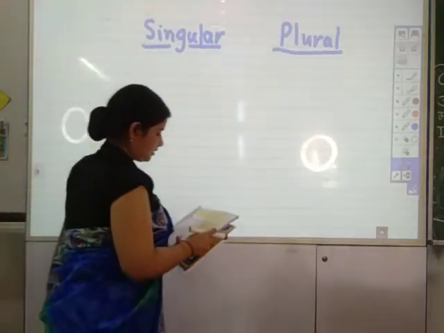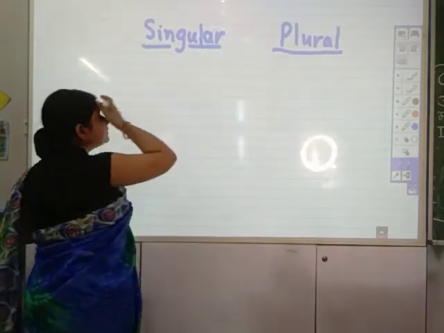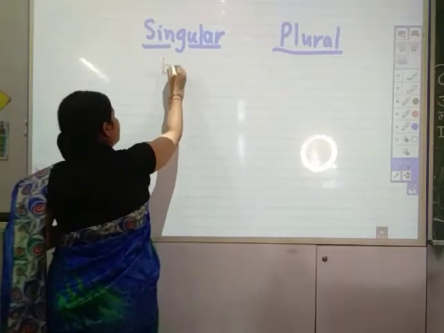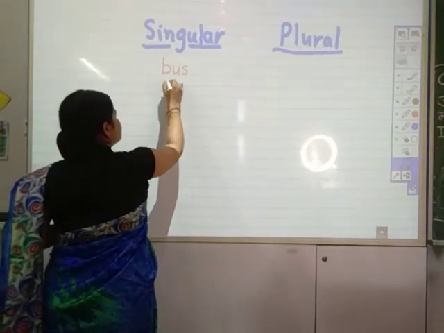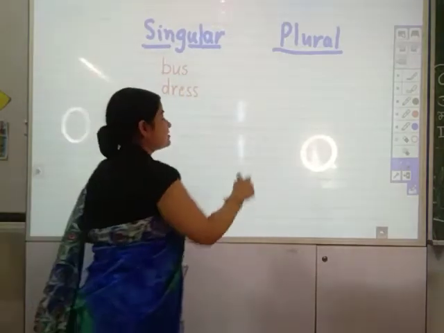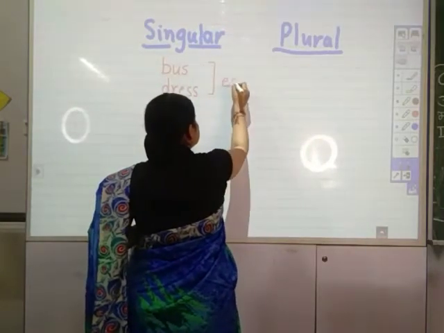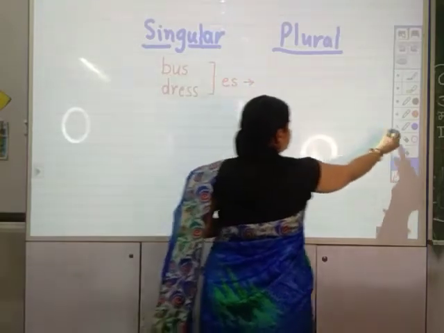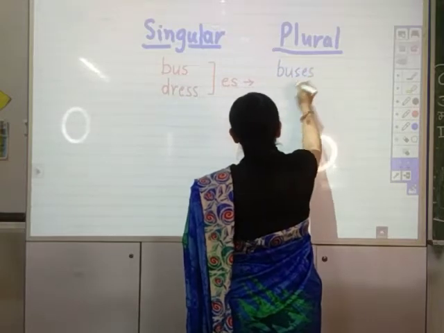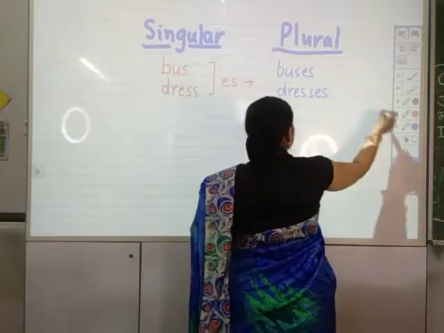If the words end with S, like if it is bus, it is dress, we have to add ES, and the plural of the same will be buses, dresses. This is the first rule.